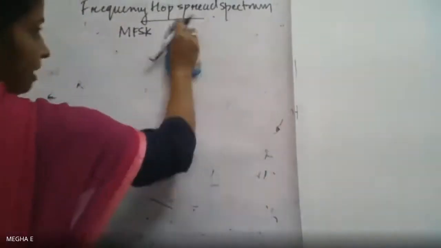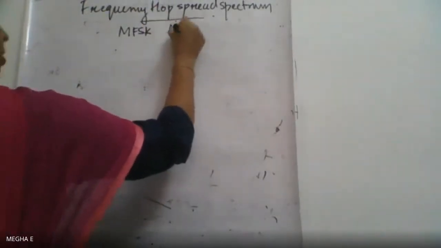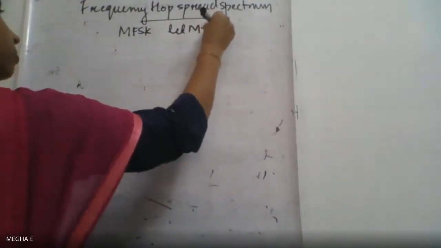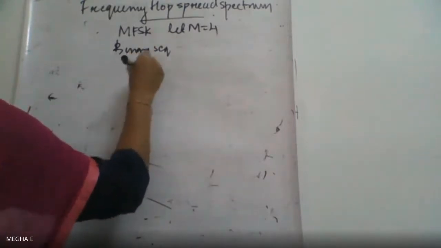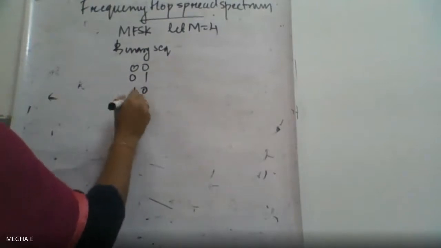Let M equal to 4. So we have the binary sequences 00, 01, 10, 11. These are our 4 possible binary data sequences.